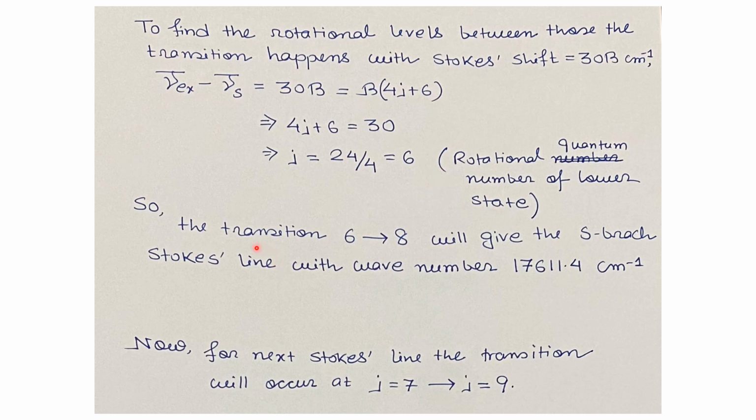So the transition from energy level 6 to 8 will give the S-branch Stokes line with wave number 17,611.4 cm⁻¹, which is given in the question. The next possible Stokes line will occur for the transition from J equals 7 to J equals 9.